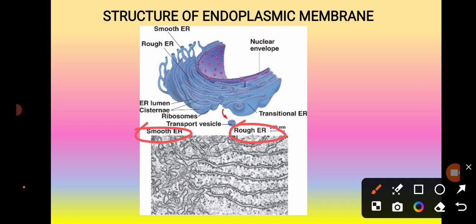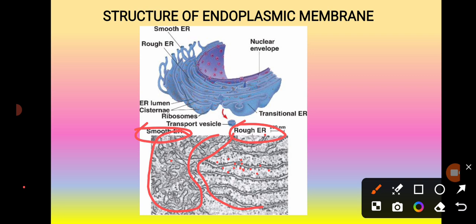So what is rough endoplasmic reticulum? In this picture you can see the endoplasmic reticulum is rough in nature because of the ribosomes on its surface. That's why under the electron microscope it looks very rough. In the smooth endoplasmic reticulum, the surfaces are very smooth, without any accumulation of ribosomes.